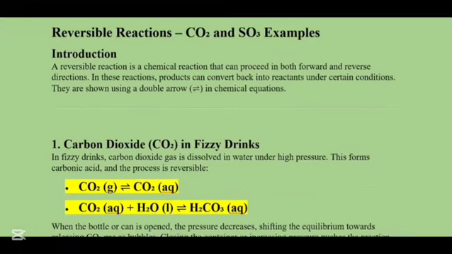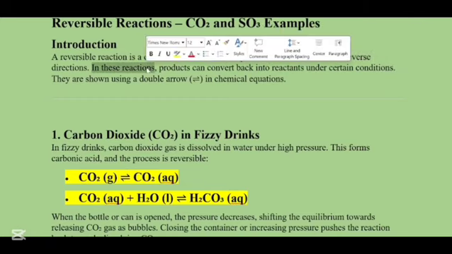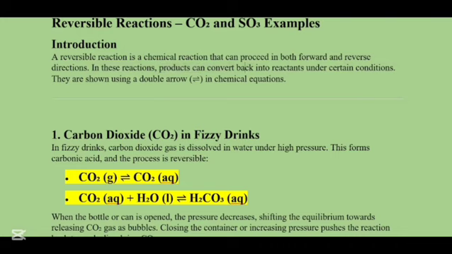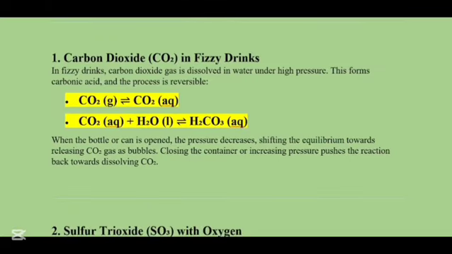So a reversible reaction is a chemical reaction that can proceed in both forward and reverse directions. In these reactions, products can convert back into reactants under certain conditions. They are shown using a double arrow in the chemical equations. Now the first example is of carbon dioxide, which is CO2 in fizzy drinks. In fizzy drinks, carbon dioxide gas is dissolved in water under high pressure. This forms carbonic acid, and this process is reversible.